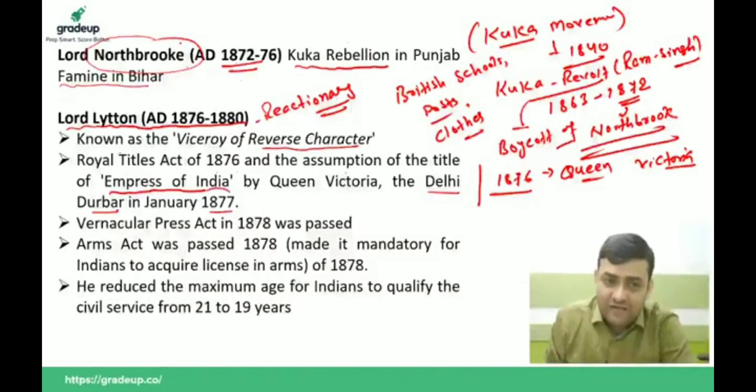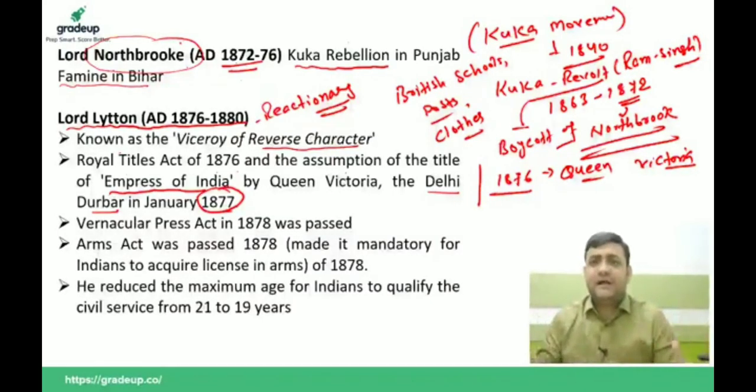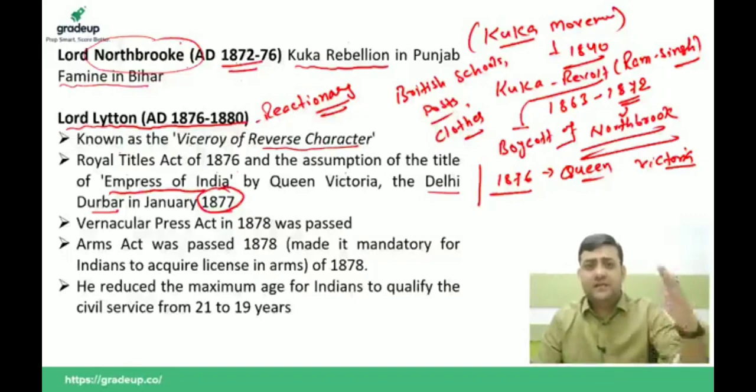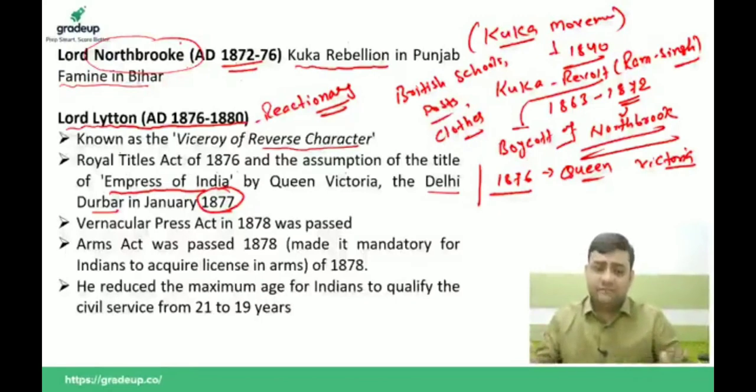Despite the fact that in 1877 there was a lot of famine, drought and epidemic in India, Lytton, instead of looking after the welfare of the people, organized a royal darbar, while the people of this country were going into the mouth of death because of famine, drought, epidemic, and the death of animals and humankind.